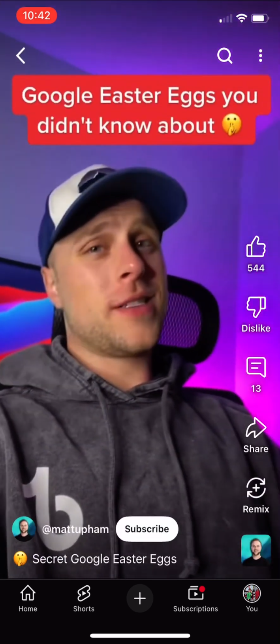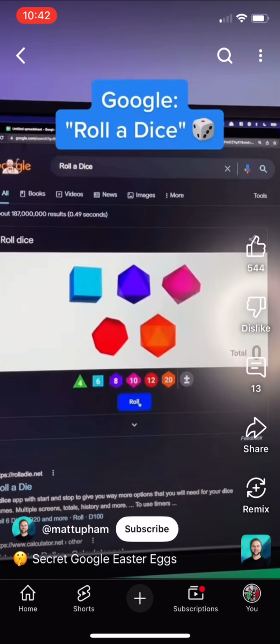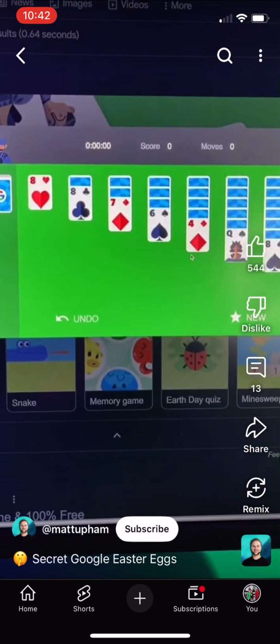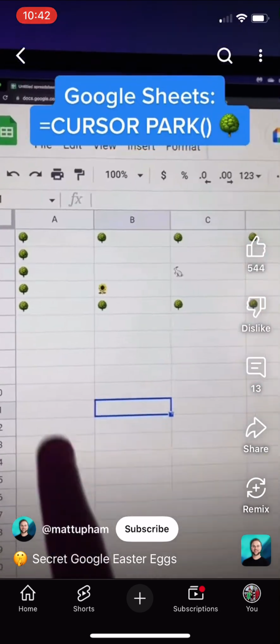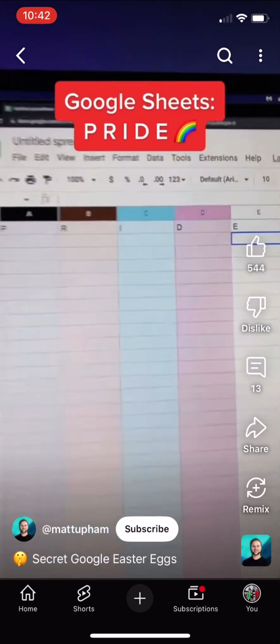Here's some Google Easter eggs I bet you didn't know about. Type in roll a dice and you get this pretty cool dice roller. Type in solitaire, you have a fully functioning solitaire game. In Google Sheets, type in cursor park and you get this weird park made with emojis. Now type in pride to all the columns and you get a full rainbow.